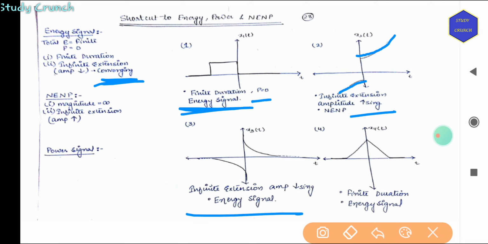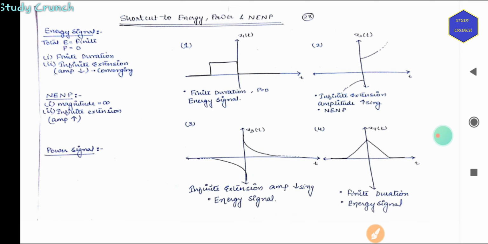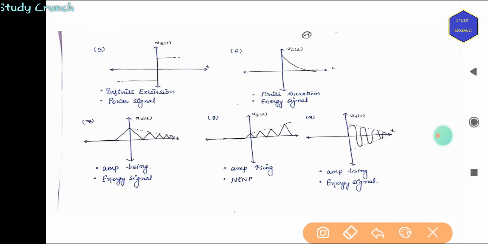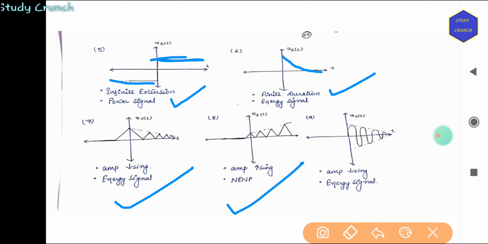This is infinite extension but converging. So energy. Finite duration signals, again converging, so it is energy. Then we have an extension, but this is a power signal. Then we have a decreasing, converging signal, finite duration, energy. This is also an energy signal, as the amplitude is decreasing. Amplitude is increasing, so neither energy nor power. Then we have a converging amplitude, then it is an energy signal.